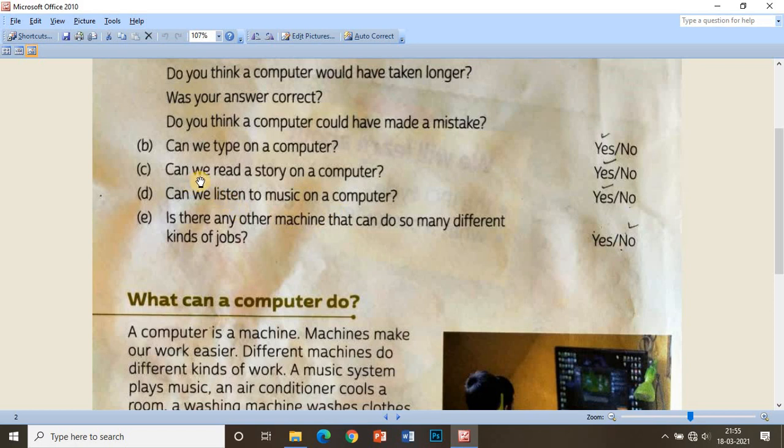Can we read a story on a computer? Yes, we can read a story on a computer. Can we listen to music on a computer? Yes, we can listen to music on a computer. Is there any other machine that can do so many different kinds of jobs? Our answer will be no. So this is the activity. Now let us start the chapter.